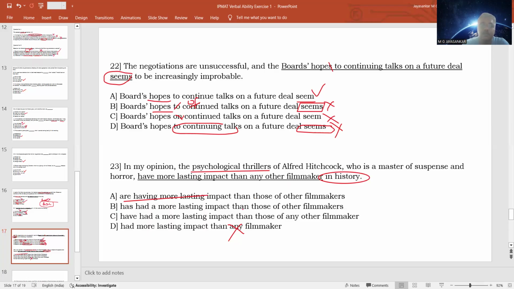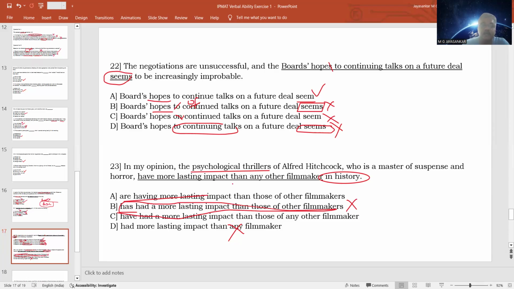Has had a more lasting impact. This is talking only about the past. It is not talking about the present. Has had a more lasting impact means in the past it had a more lasting impact. So this is wrong because the statement is implying that in the past and at present the thrillers of Alfred Hitchcock have more lasting impact than those of other filmmakers. So wrong.